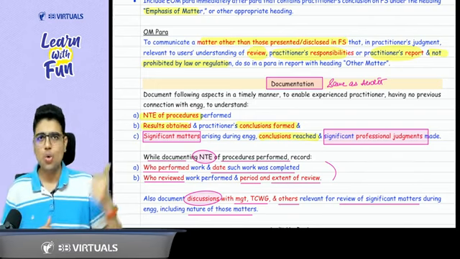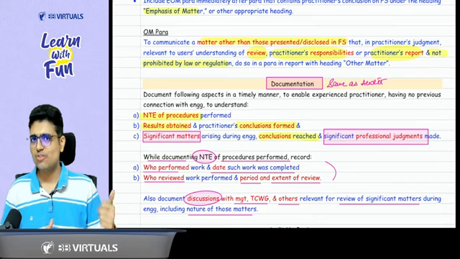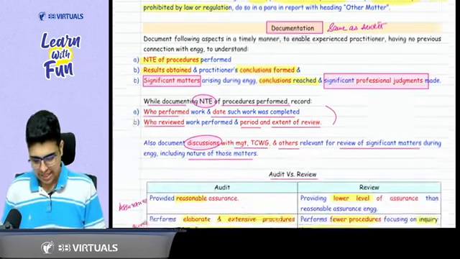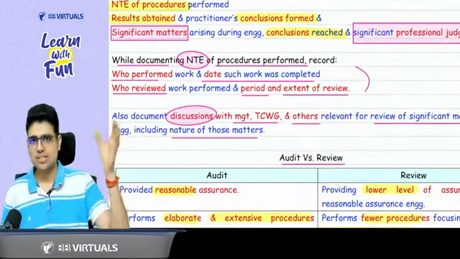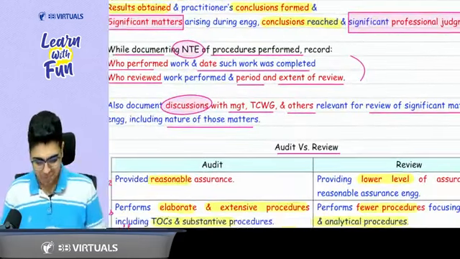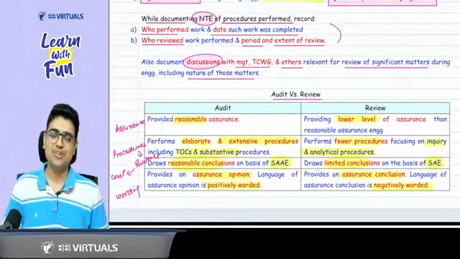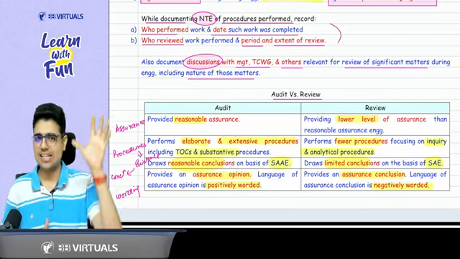Talking about the practitioner's report, you can just take a read. All the points that we talk about in audit report, same points you will find here. Only one point is different. On that, there is also a question in the question bank that we are going to do properly. First of all, title, independent practitioner's review report. Addressee, talk about the financial statements, notes to accounts, date and period covered by financial statements. These basic things come in every review report.